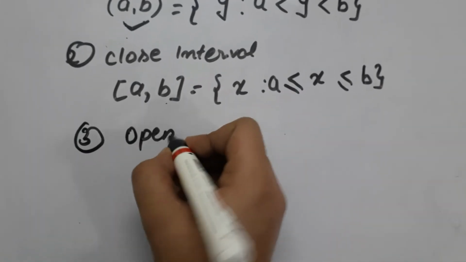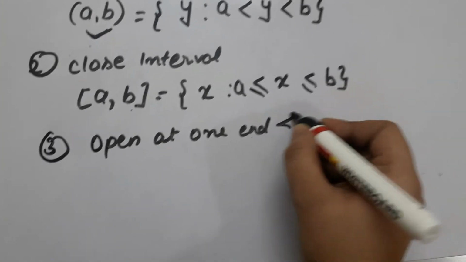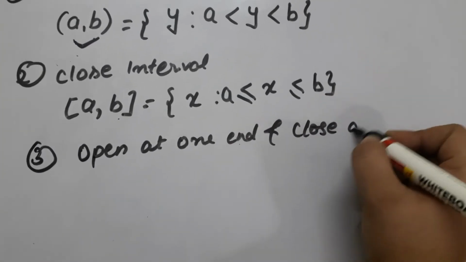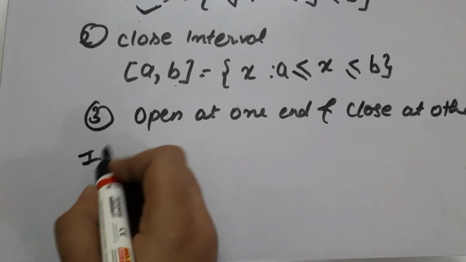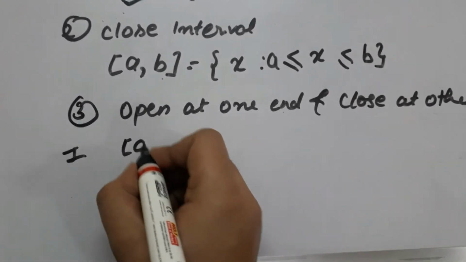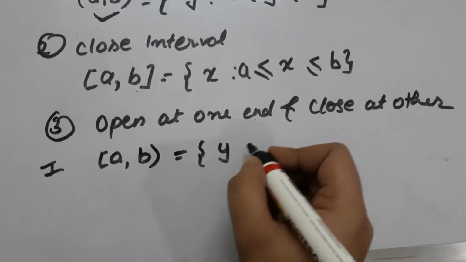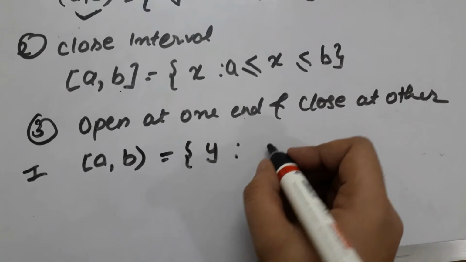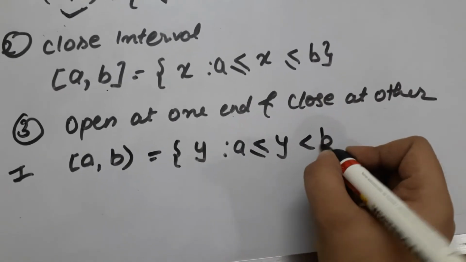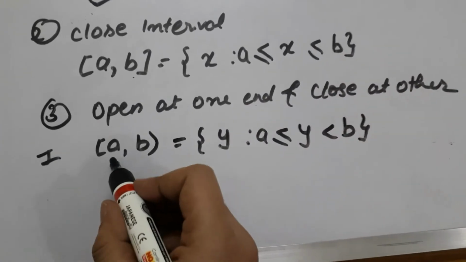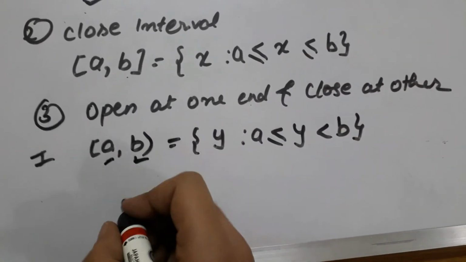open at one end and closed at the other. So we will have two cases in this. First, it is closed at a and open at b. Here, set of y such that y is greater than or equal to a and less than b. Here a will be included in the interval but b will be excluded from the interval.